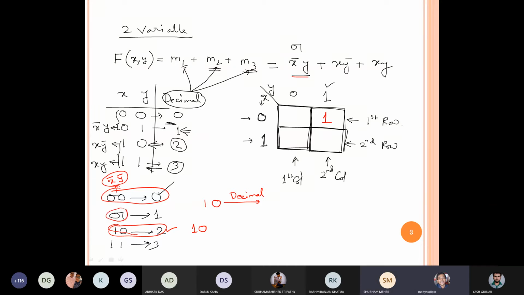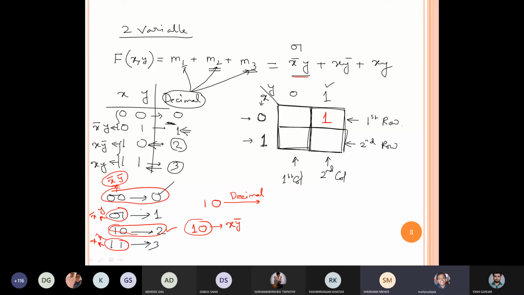If we have 0 1, x is 0 means it is x bar, y equal to 1 means y, so x bar y. For 1 0, x is 1 means x, y equal to 0 means y bar. Here it is 1 1, x equal to 1 means I write x, y equal to 1 means I write y, so it is xy.